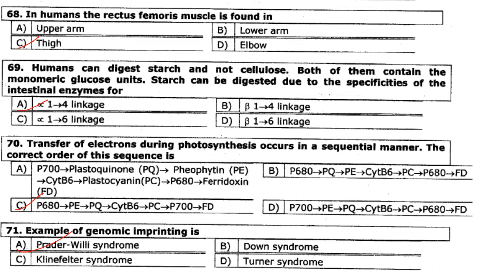Example of genomic imprinting is Prader-Willi syndrome. So what is genomic imprinting? It is a process wherein a gene is differentially expressed depending on whether it has been inherited from the mother or from the father. So imprinting does not obey the traditional Mendelian rule of inheritance. So example of genomic imprinting is Prader-Willi syndrome.